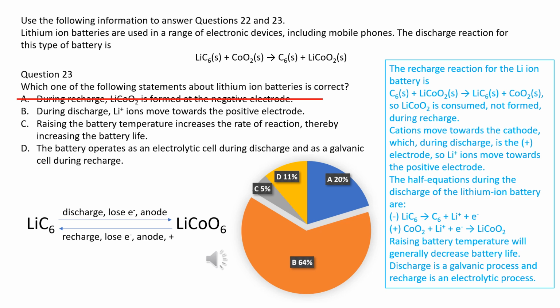During discharge, the electrons move to the positive electrode through external circuits, and positive ions move towards the positive through the internal circuit of batteries. B is correct. Raising the battery temperature increases the rate of reaction to accelerate the consumption of reactants, so it shortens the battery life, and C is wrong. During discharge, chemical energy is converted into electrical energy, which is a galvanic cell. On the other hand, during recharge, electrical energy is converted into chemical energy. So, D is wrong.